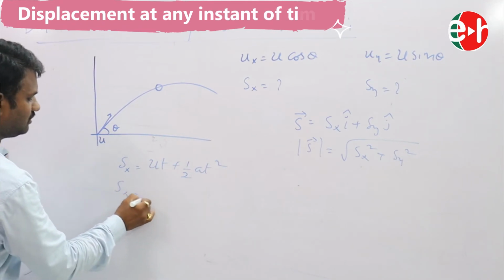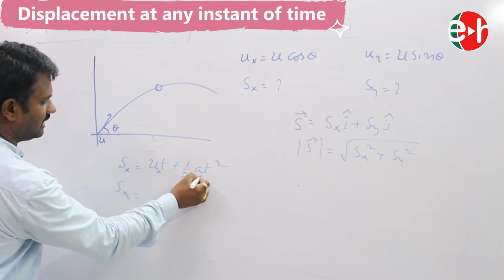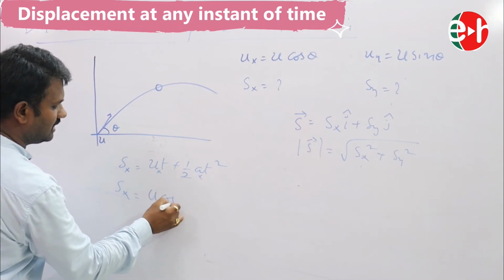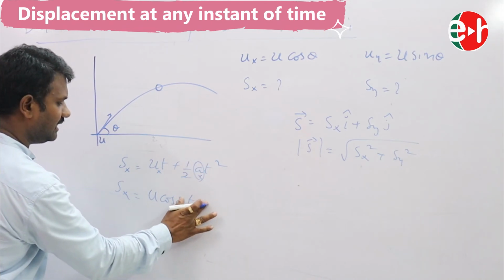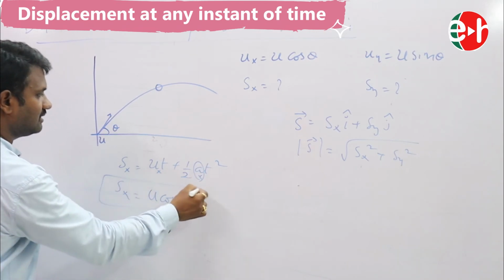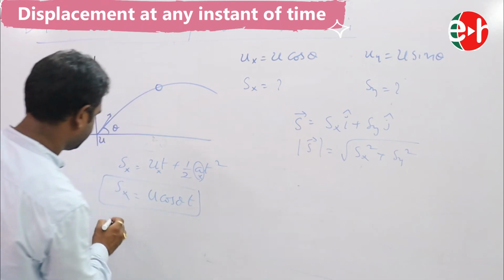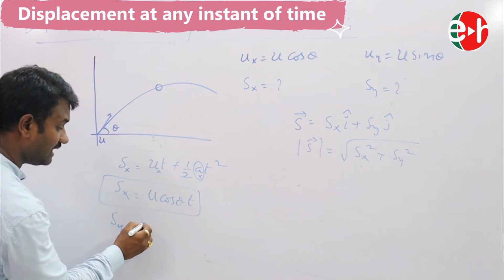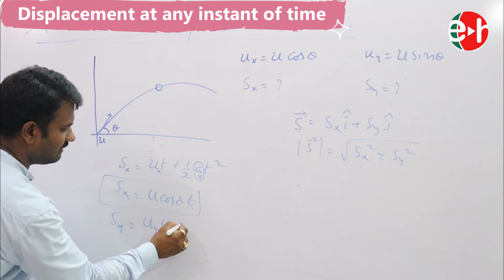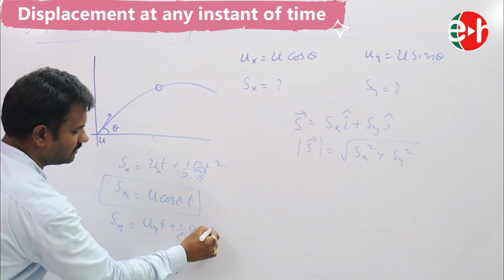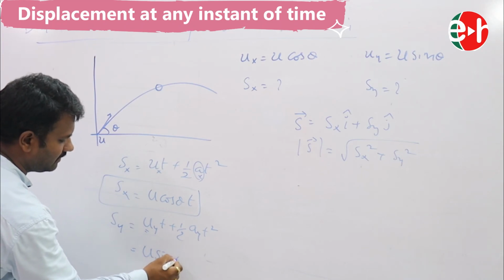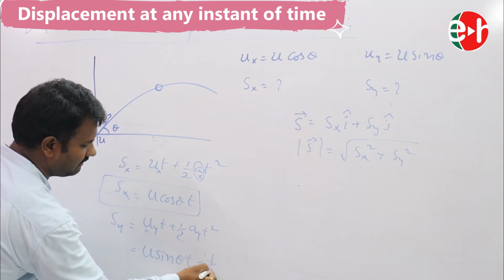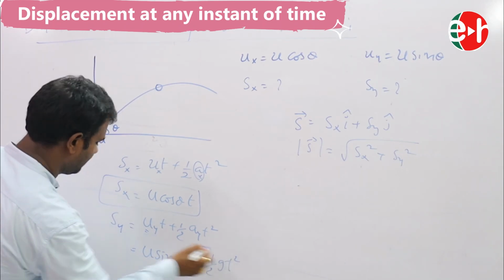So sx is equal to u cos theta into t, plus half times acceleration along the x-axis, which is 0, so no need to write. This is sx. What about sy? Displacement along the y-axis is uy into t plus half ay into t square, so u sin theta into t minus half g into t square. This is our sy.